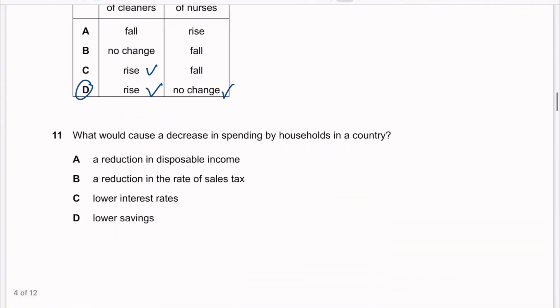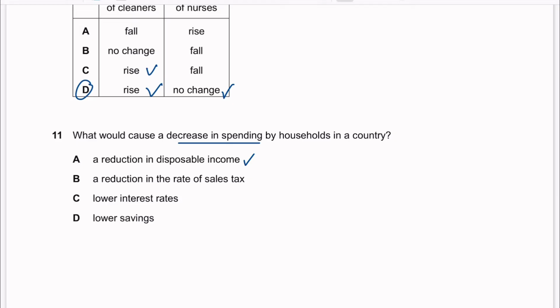11. What would cause a decrease in spending by household in a country? A reduction in disposable income. Yes, this will reduce its spending because you have less money to spend. So obviously you will decrease your spending. A is correct, but let's see why other answers are wrong.